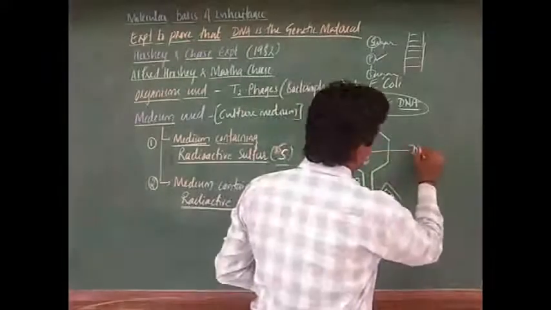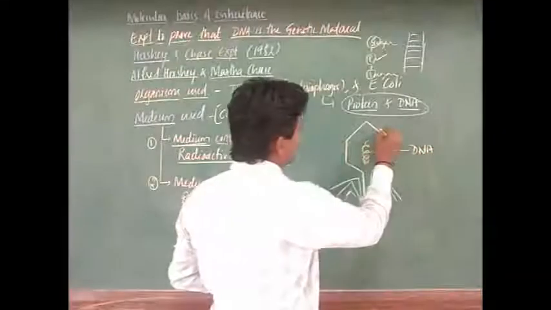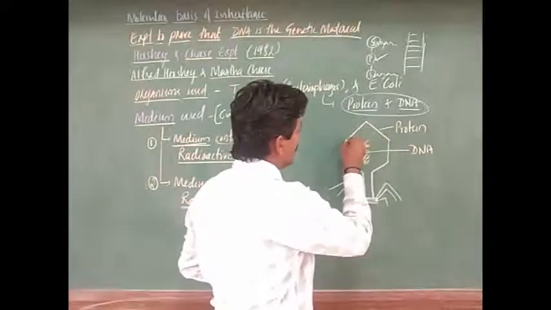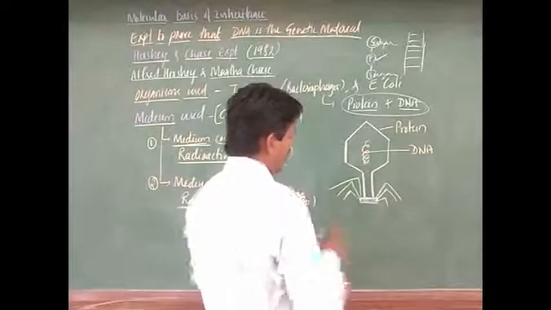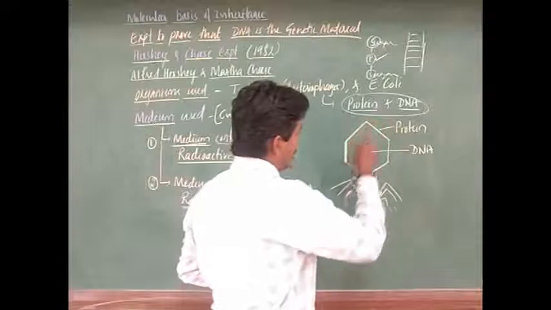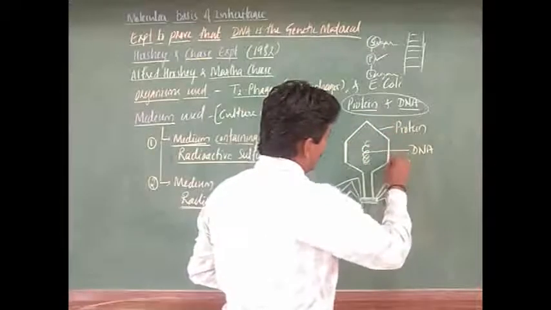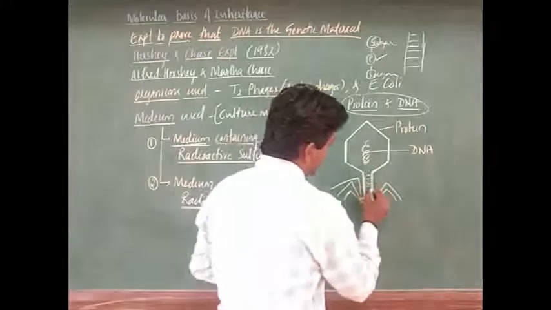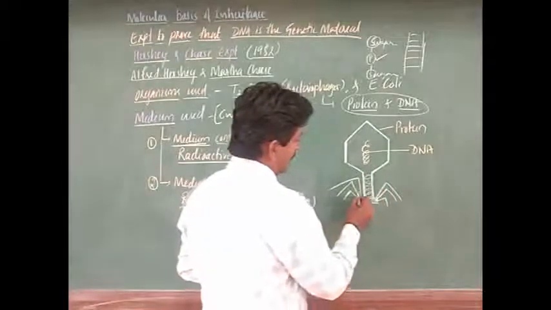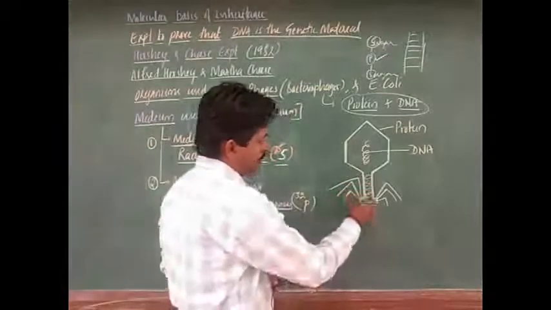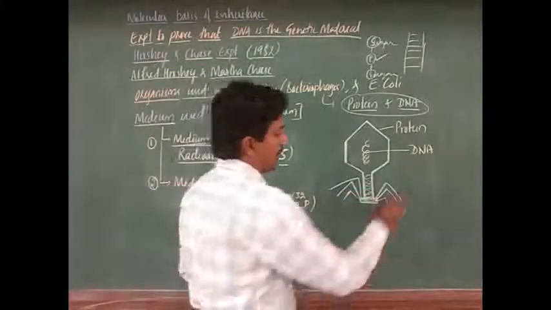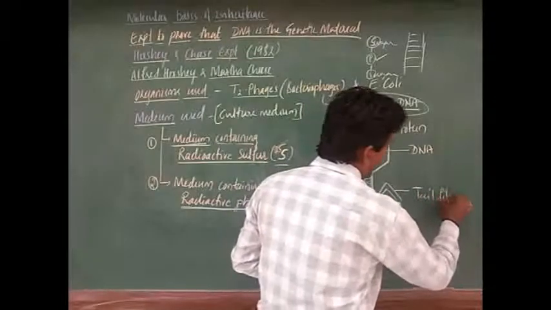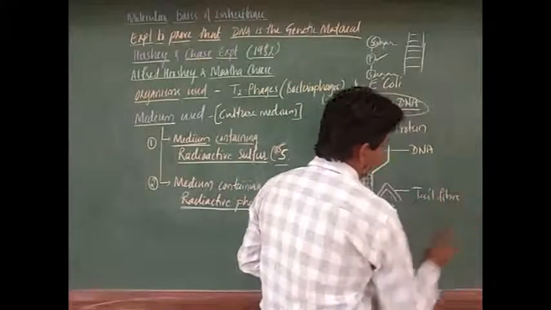This is the DNA, and this is the protein coat. You should remember this is the protein coat. Inside there may also be a spiral protein, and these are the tail portion, what we call the tail fiber or tail piece.